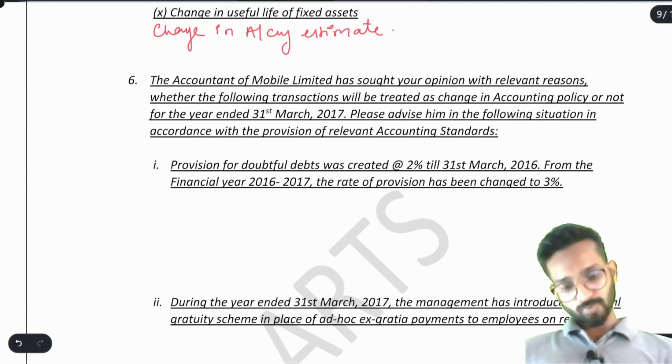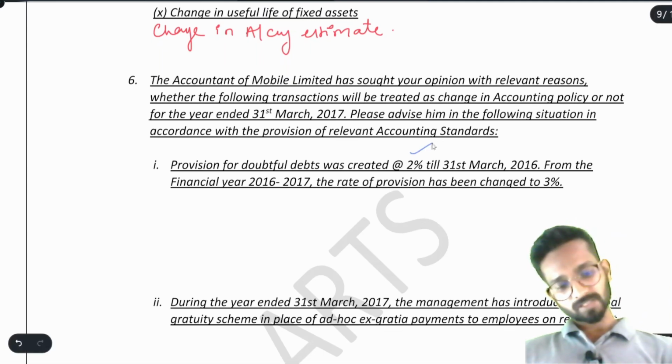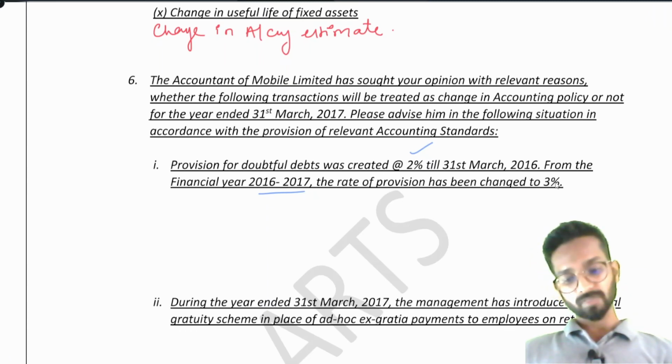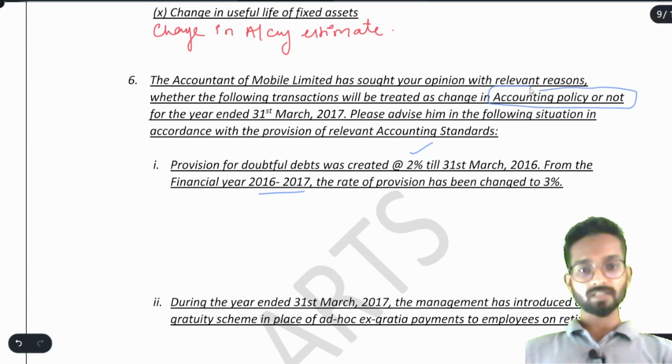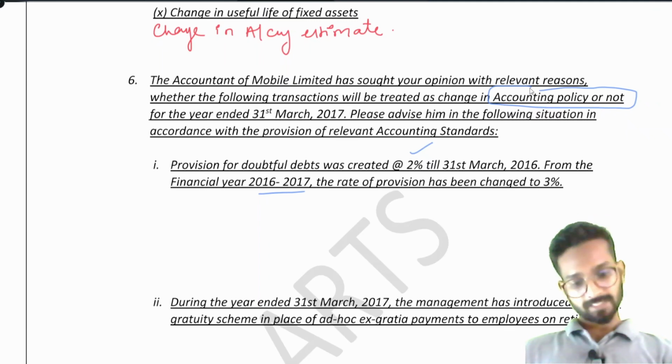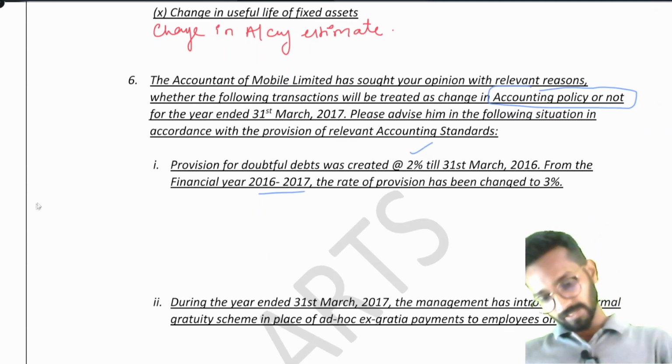Provision for doubtful debt was created at 2% till 31st March. From the financial year 16-17, the rate of provision has been changed to 3%. Is it the change in accounting policy or not? You will say, sir, definitely not, because we have already seen this is the change in accounting estimate. Very good. You are getting intelligent.